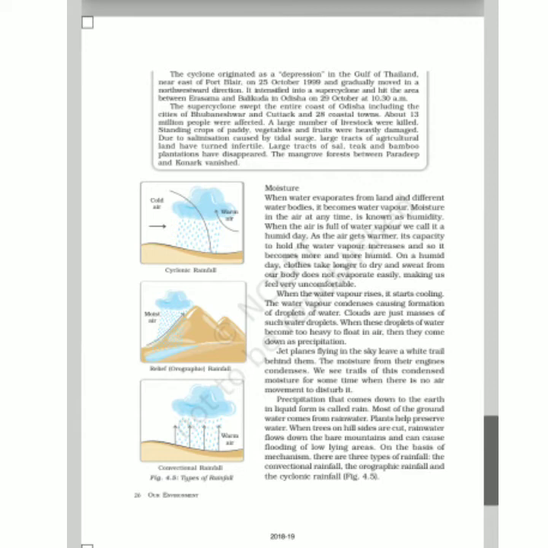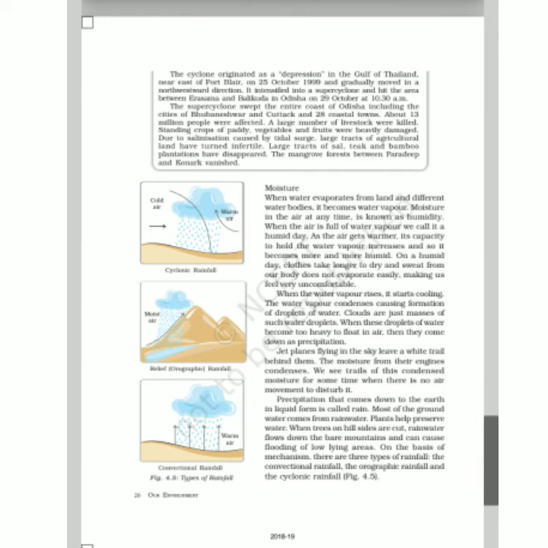When the water vapor rises, it starts cooling. The water vapor condenses, causing the formation of droplets of water. When these droplets of water become too heavy to float in the air, they come down as precipitation. Precipitation is the falling of moisture in the form of rainfall, snow, fog, sleet, and hailstones.